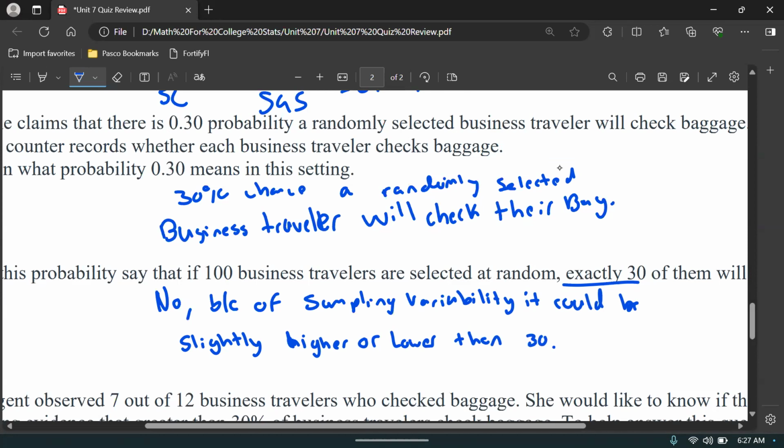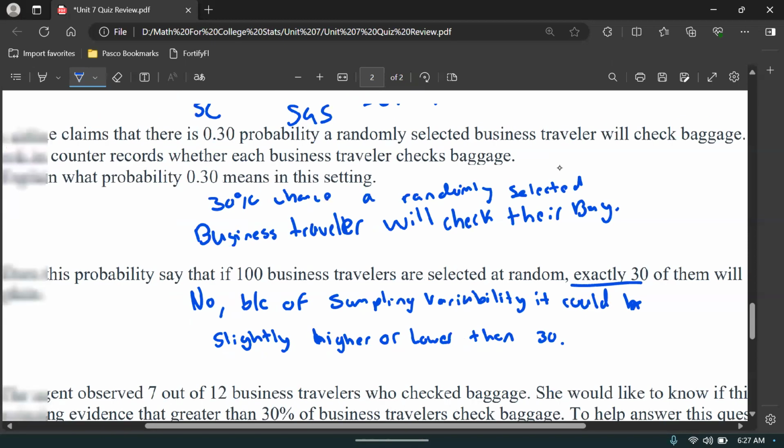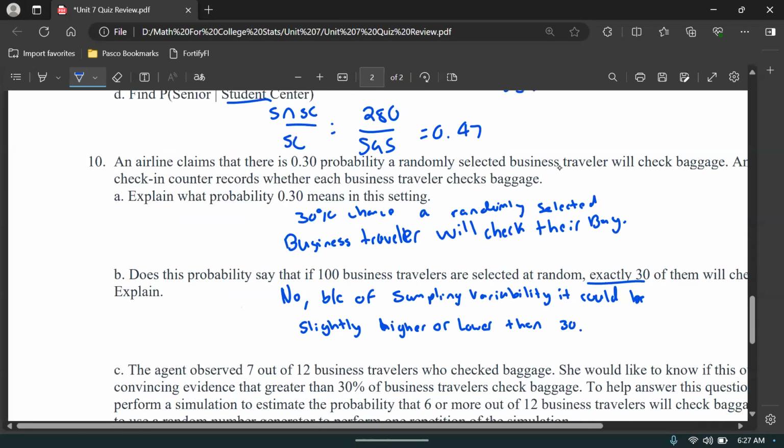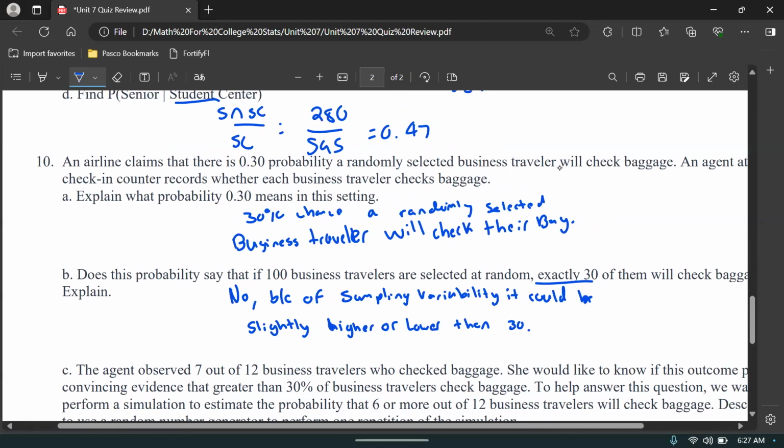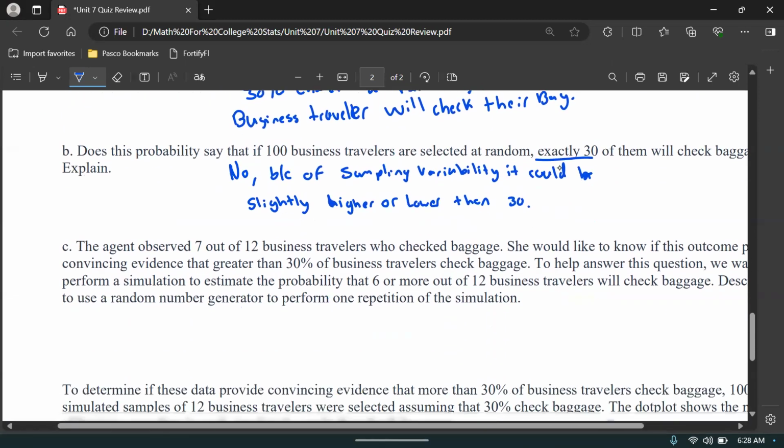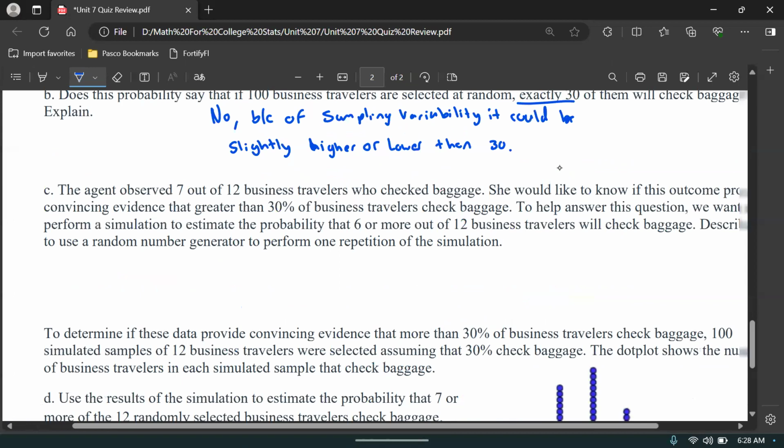Sometimes it might be 28 out of 100, or 33 out of 100. It's not going to be 30 out of 100 every single time. Sampling variability will change. It will average out to 30 out of 100, but each sample itself might be different. You might get 29 out of 100, 28, or 31. It's not always going to be 30 out of 100.